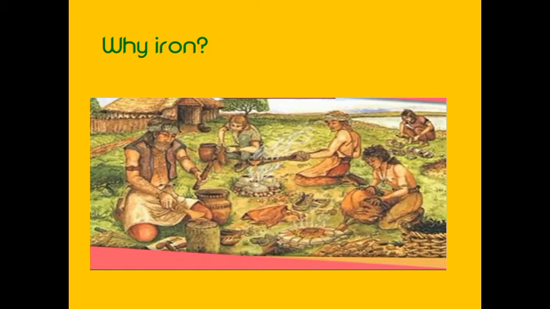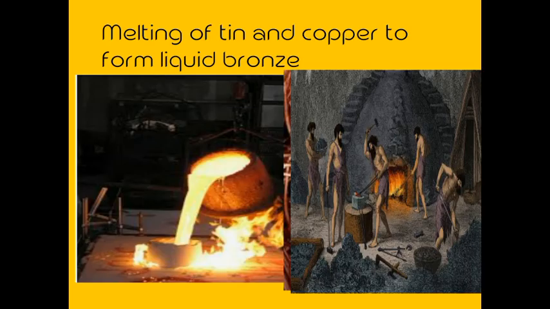Now, how were they making bronze tools? To make bronze tools, tin and copper had to be heated. This you can see here. What is bronze? By mixing two materials, tin and copper, we can make bronze.